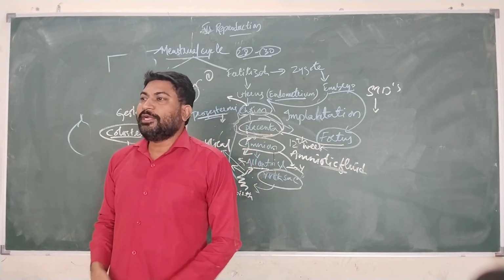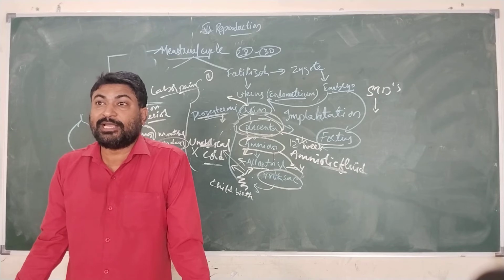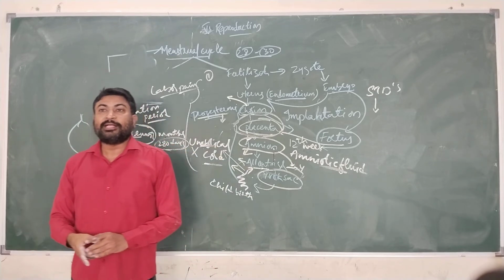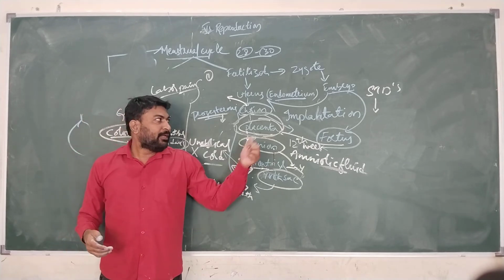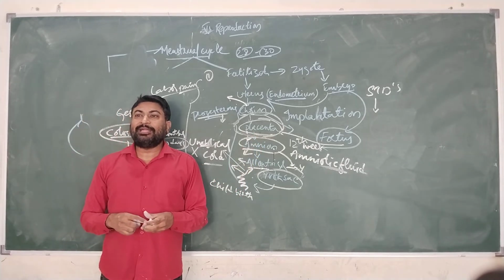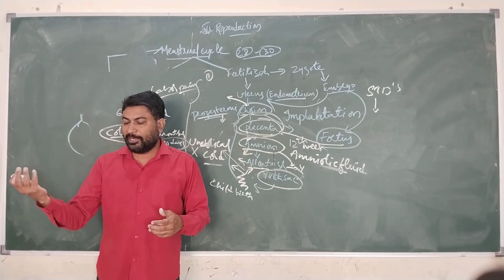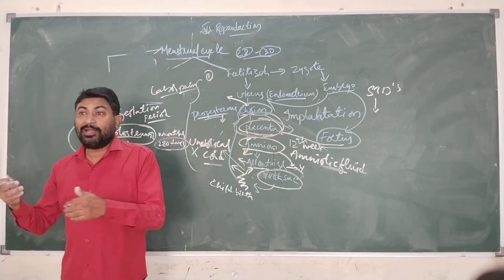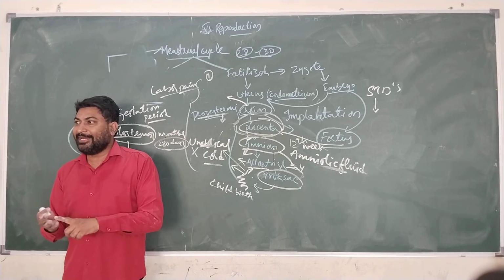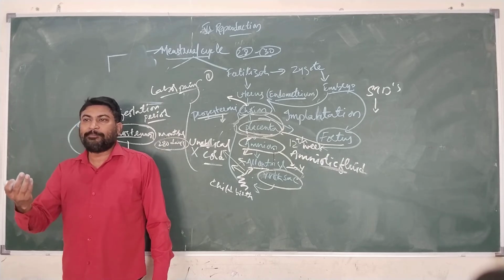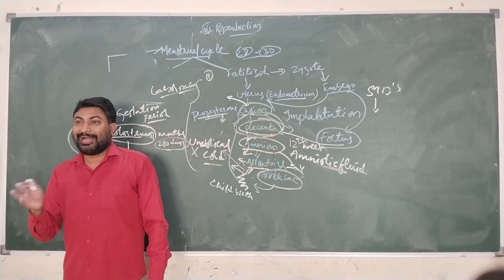Those are sexually transmitted diseases. STDs mean sexually transmitted diseases, just like you might have studied in your previous class, like gonorrhea, AIDS, etc. Gonorrhea is caused by bacteria, and it spreads by direct contact. If a male comes in direct sexual contact with a female, and if either partner has gonorrhea, then it will be transmitted from one partner to the other, which is known as a sexually transmitted disease, and it is a bacterial disease.